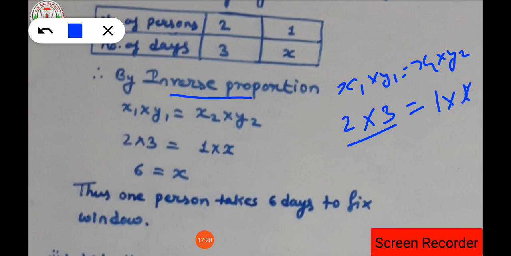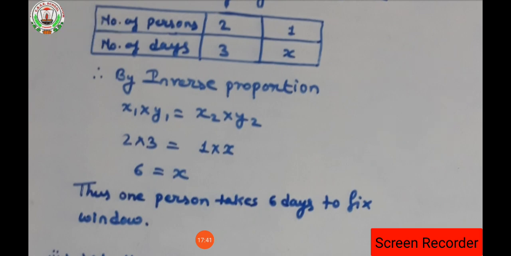So 2 into 3 is 6, equal to 1 into x, which is x itself. So what is the answer for the A part of this question? That is 6. Thus one person takes 6 days to fix a window.